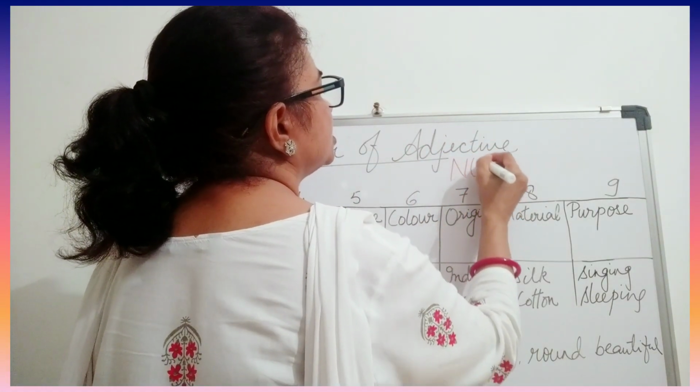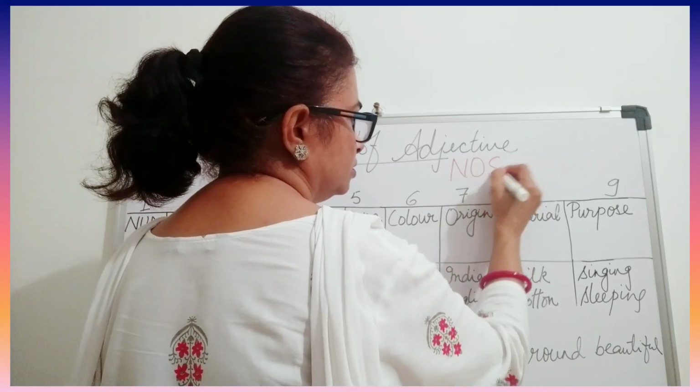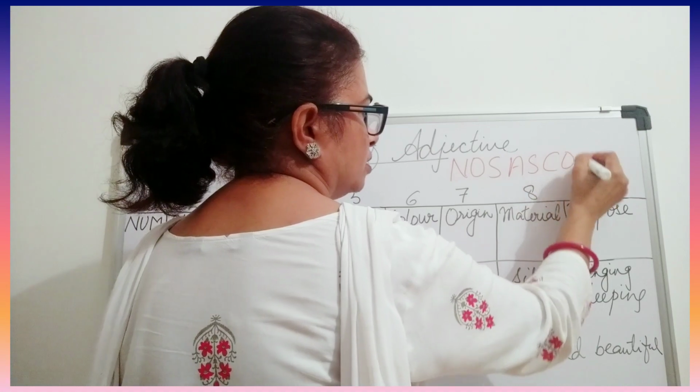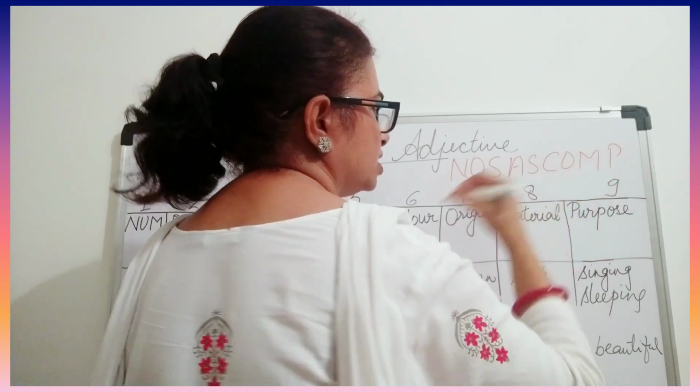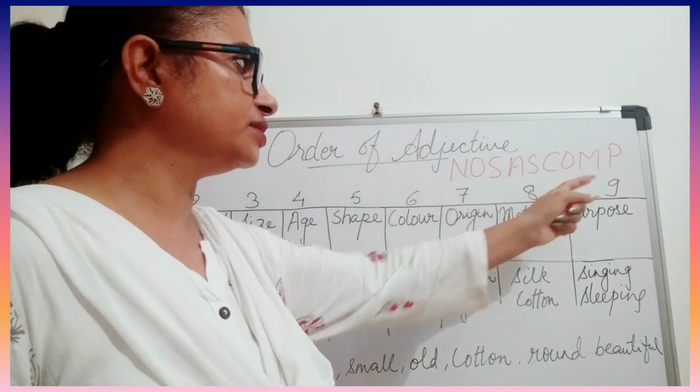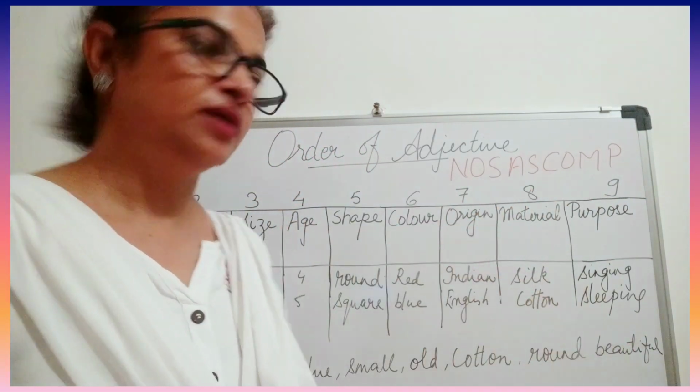So you have to remember this word, known as OSASCOMP. This is an acronym, and if you remember this acronym, you can remember this order. See now.